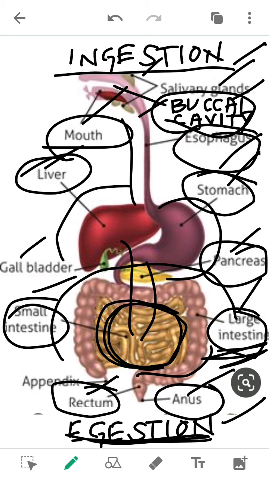I hope you have understood what is digestion and what are the parts of our digestive system.